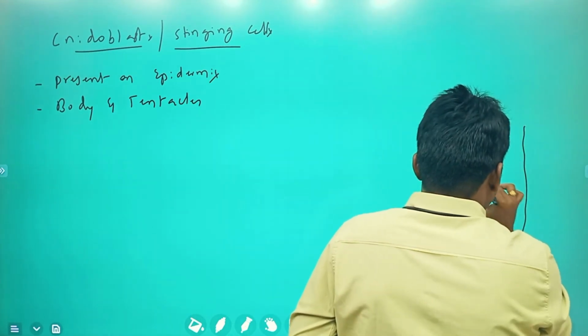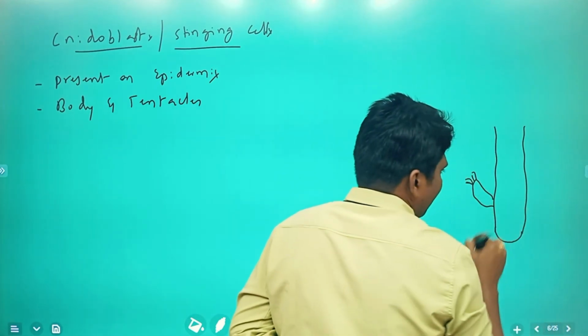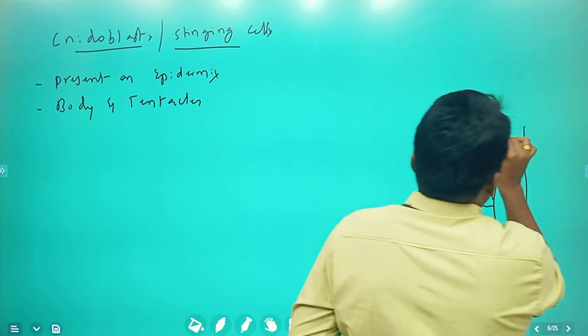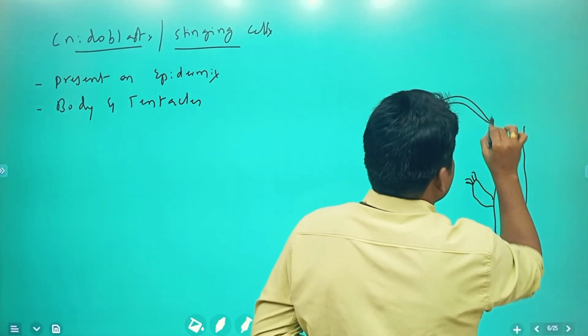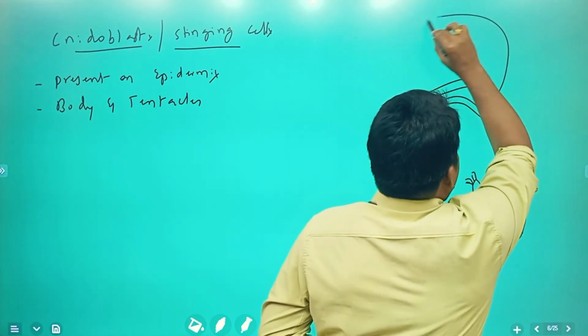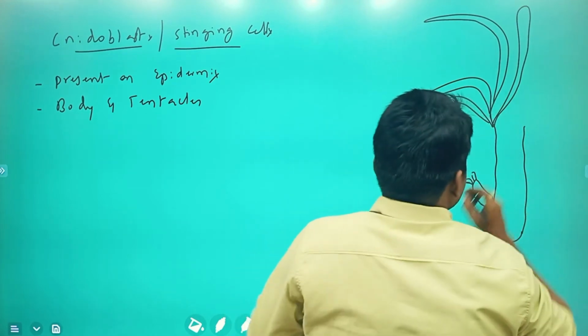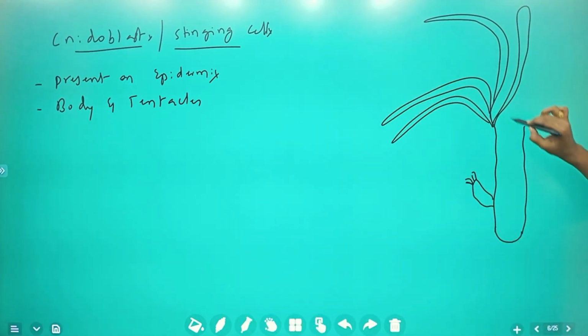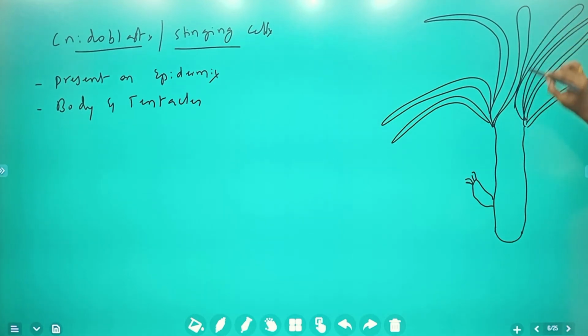So in that outgrowth you are going to observe the budding outgrowth, and from here some tentacles, these 8 to 10 tentacles, you are going to observe. These tentacles, this is the hypostome, mouth region. Not so many, 6 to 10 tentacles you are going to observe. Clear? So this is somewhat long.